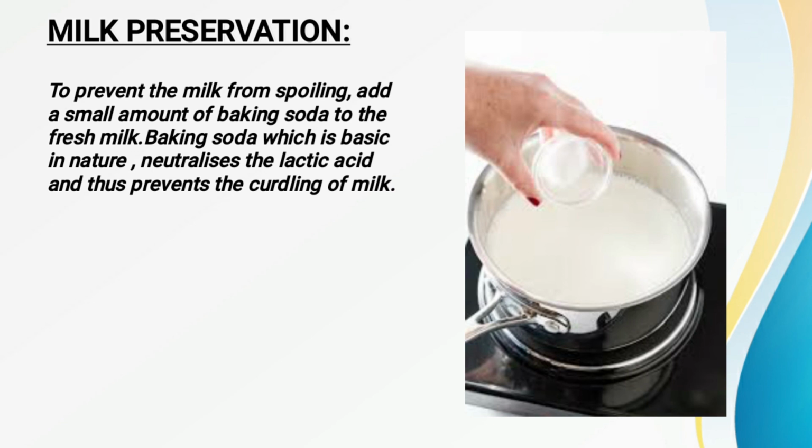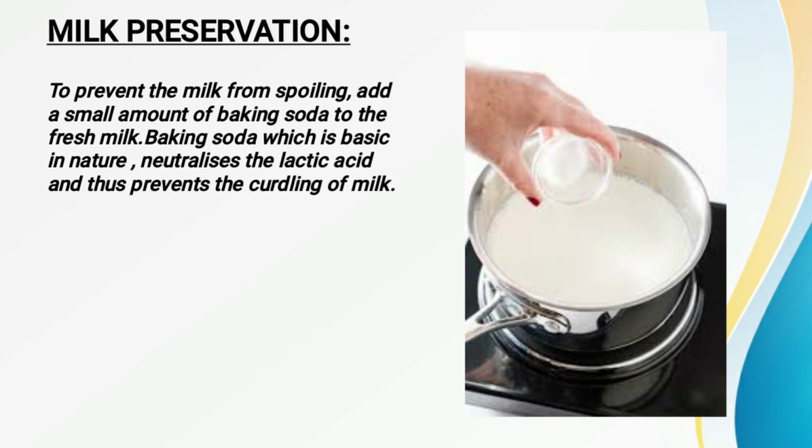Now the next example where we can relate neutralization with our daily life is milk preservation. In summer, sometimes it is too hot, and if we forget to keep the milk in the refrigerator, or forget to boil the milk, it gets sour. As we read in the previous video, acids are sour in taste. So as it becomes sour, a kind of acid is formed in it. And which acid is formed when it is converted into curd? Lactic acid.